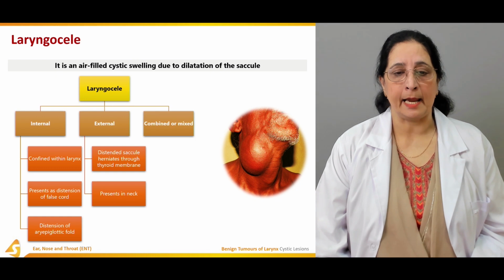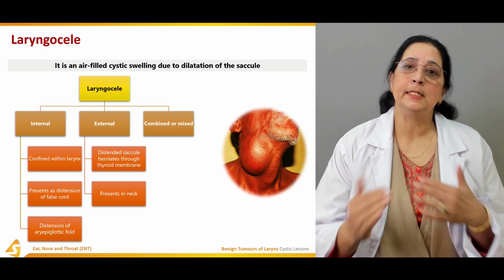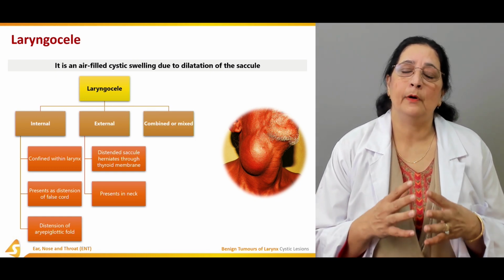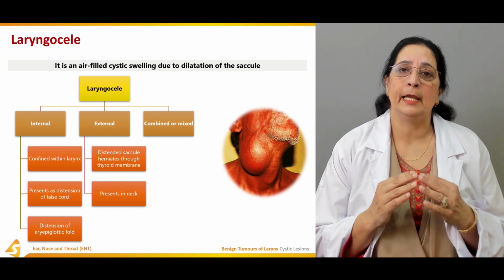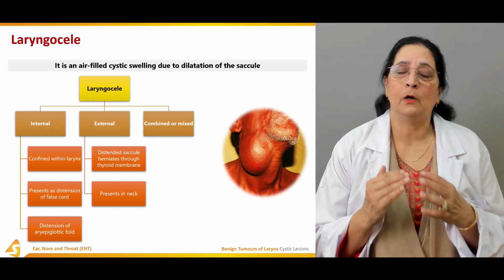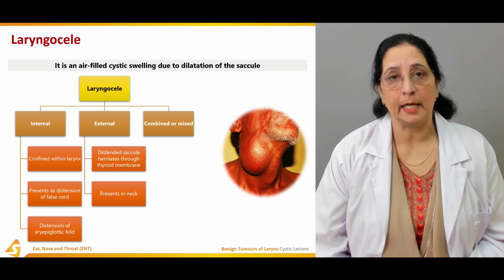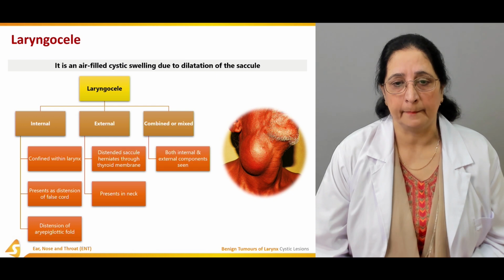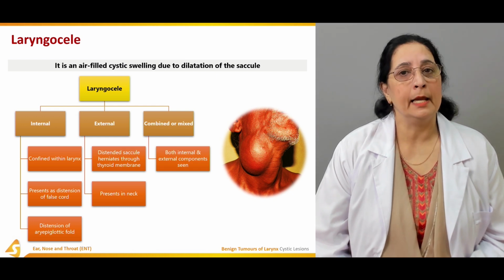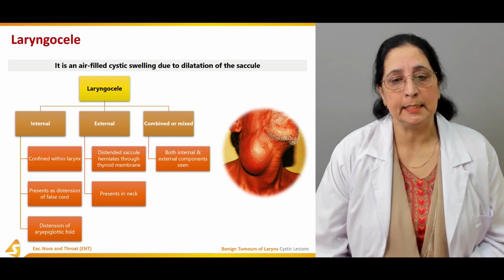Then we have the combined or mixed type of laryngocele, with both internal and external components seen.